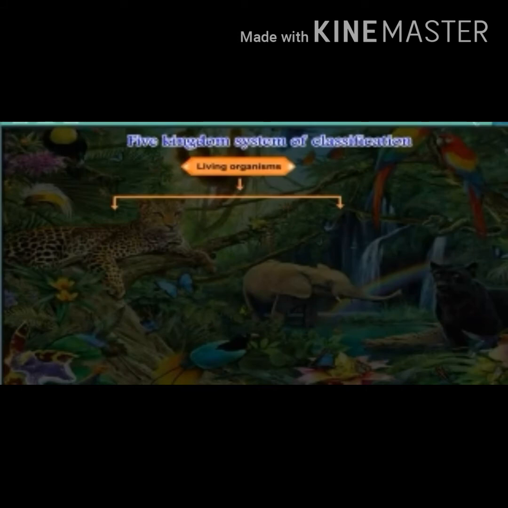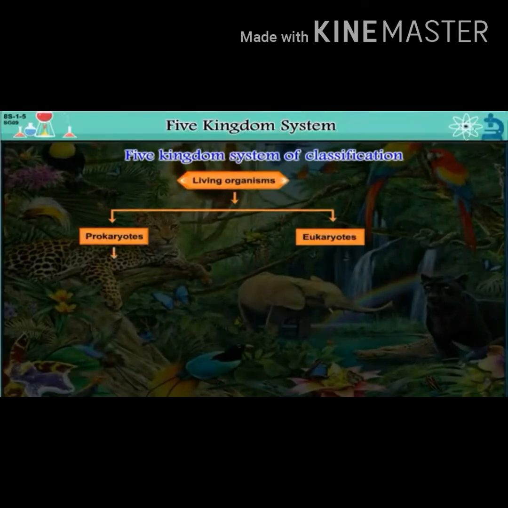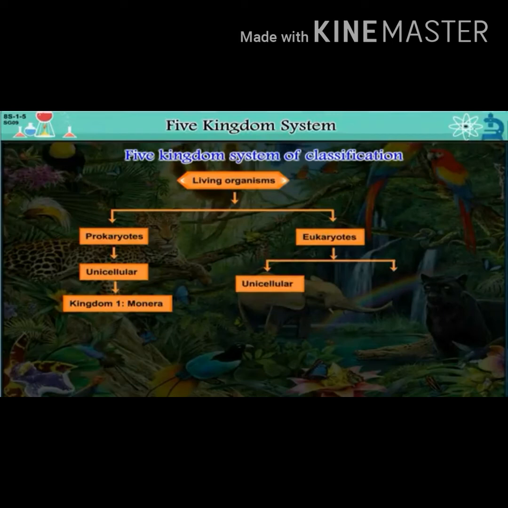Let's have a look at this figure of the five kingdom system of classification. Living organisms are classified into prokaryotes and eukaryotes. Prokaryotes include unicellular organisms which are included in kingdom Monera. Eukaryotes are unicellular or multicellular organisms. Unicellular organisms are included in kingdom Protista.